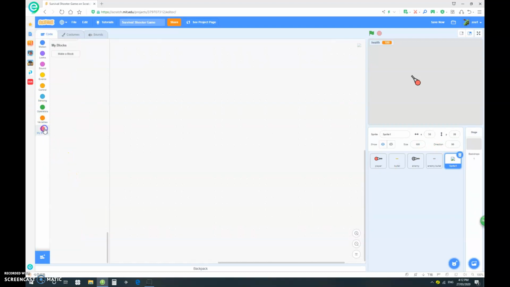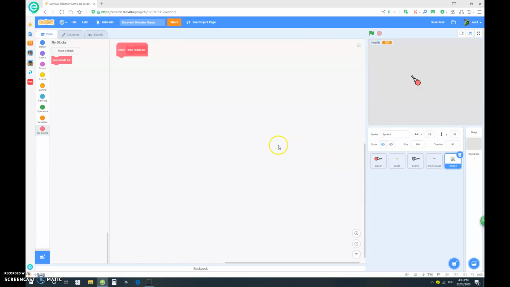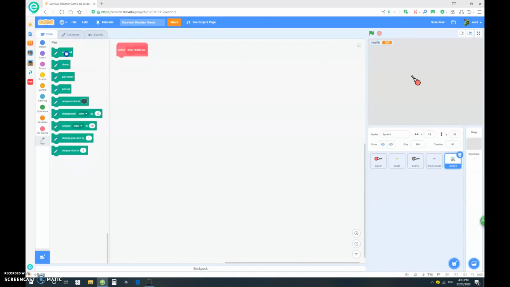We already got health, but now let's make a new block, and let's just call it draw health bar. Make sure it's run without screen refresh. Okay, cool. Now, let's click here and choose pen. We want to erase all at the start. We want pen up. We don't want it to do anything. Let's set pen size to 18. It doesn't really matter. And then let's set pen color to white.